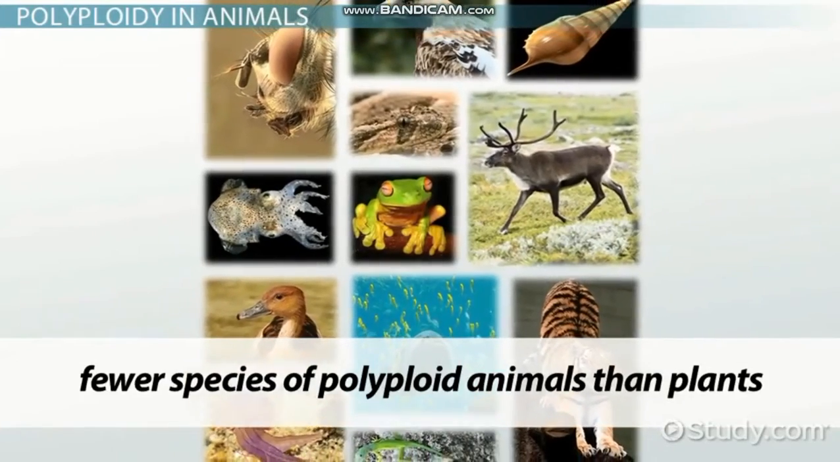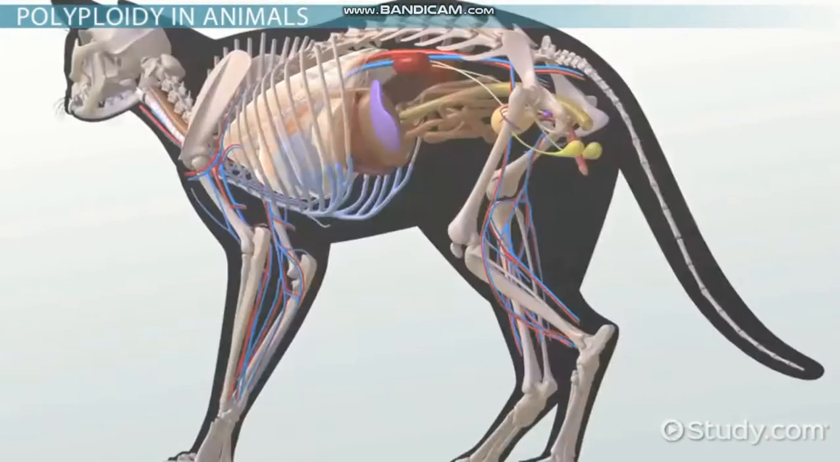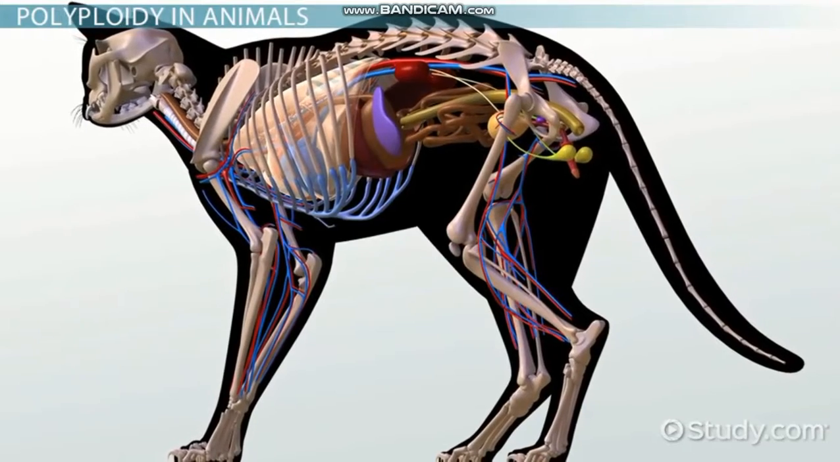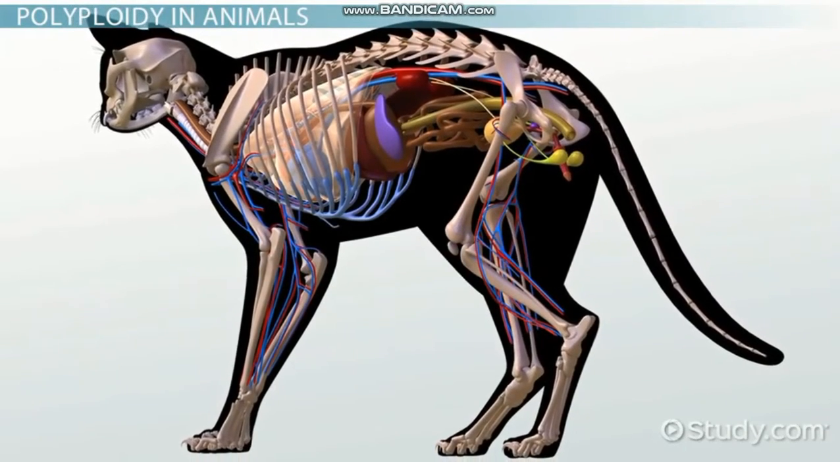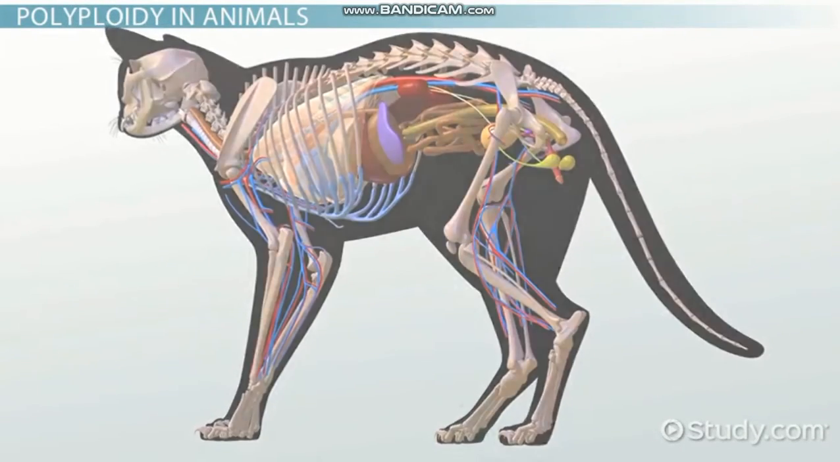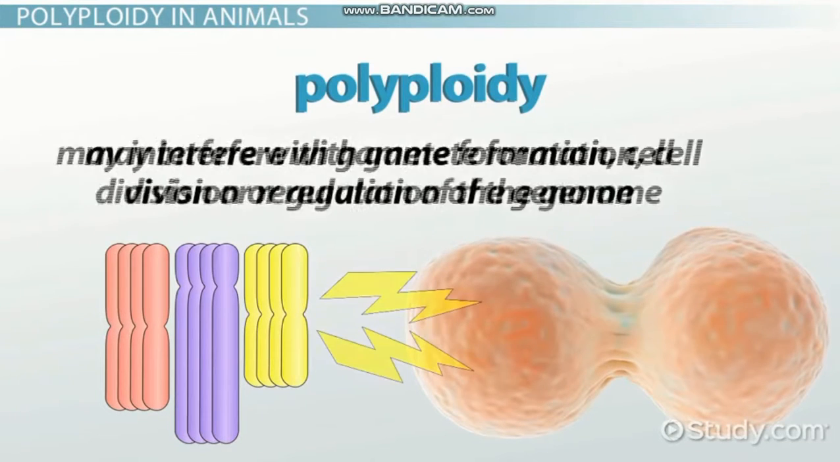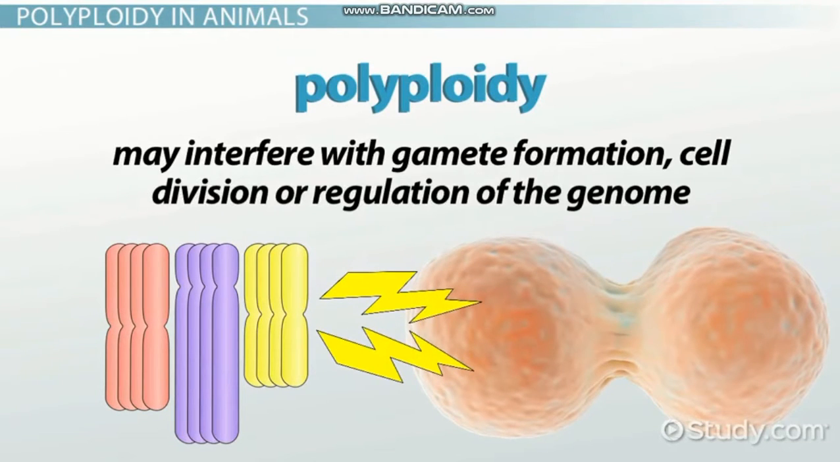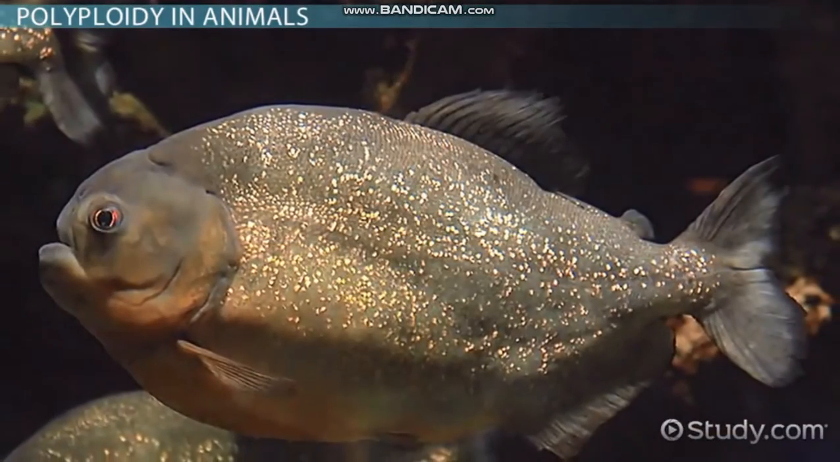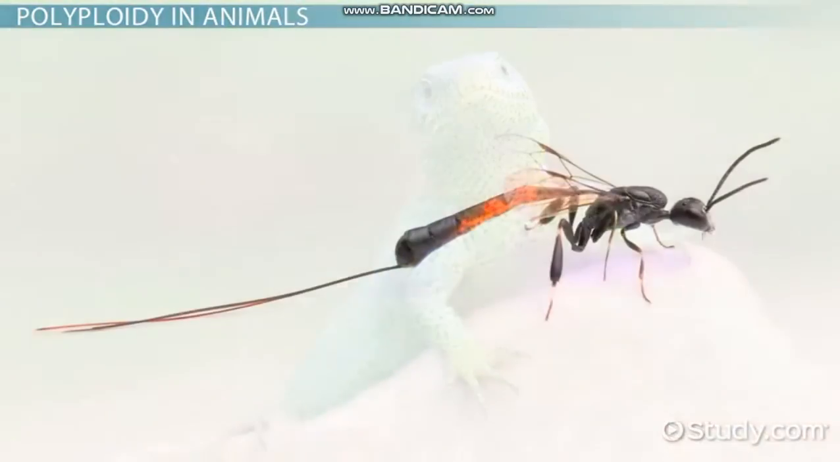There are many fewer species of polyploid animals than plants. The exact reason for this is not entirely known. Some scientists think that it might have to do with the increased complexity of animal body plans in comparison to plants. Others suggest polyploidy may interfere with gamete formation, cell division, or regulation of the genome. However, there are some exceptions in fish, reptiles, and insects.